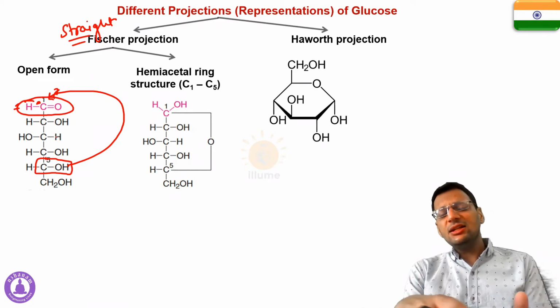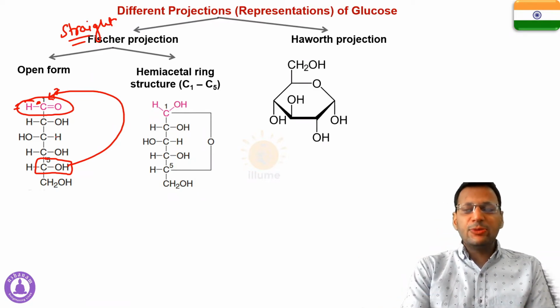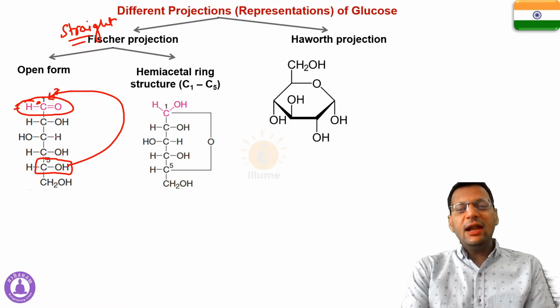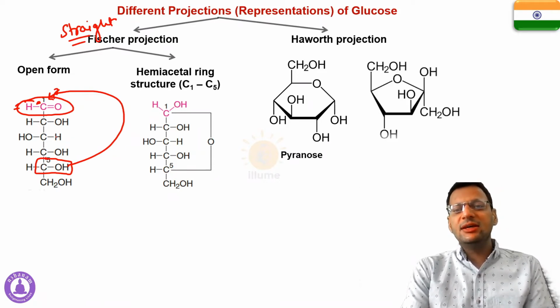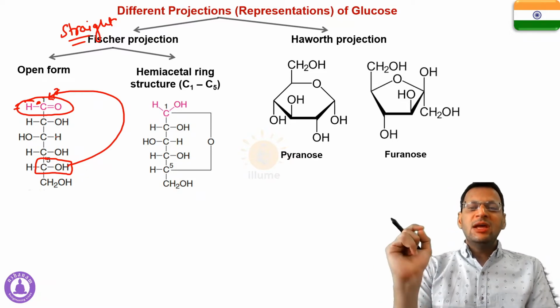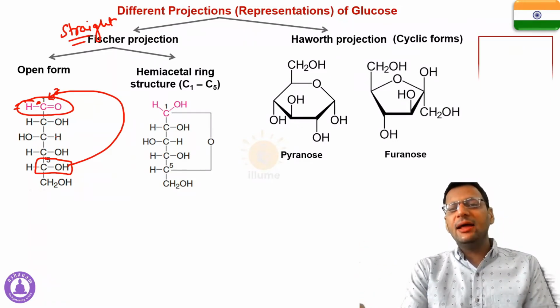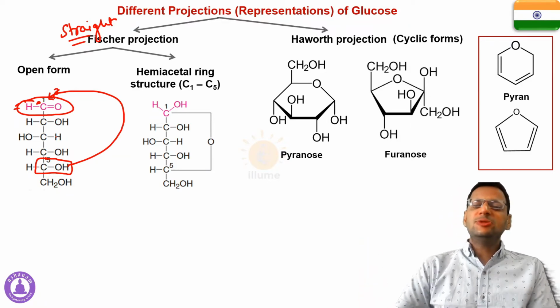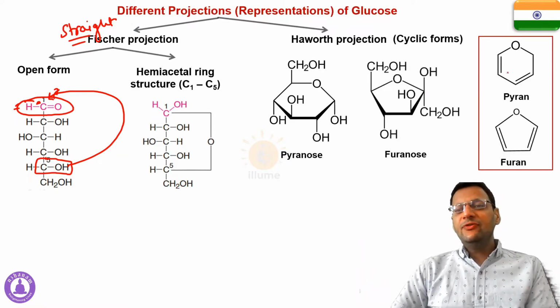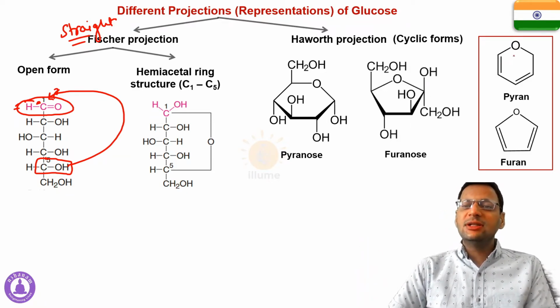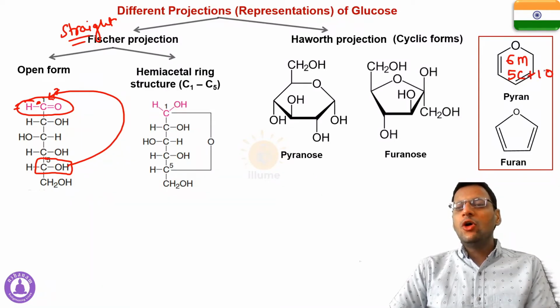Now let's discuss Haworth projections. Haworth projections are basically the cyclic representations of glucose, and you can very well appreciate this type. This is called the pyranose and the other one is called the furanose. The words pyranose and furanose have been derived from pyran and furan. This is pyran and this is furan. The difference is pyran has a total of 6 members, that is 5 carbon plus 1 oxygen.